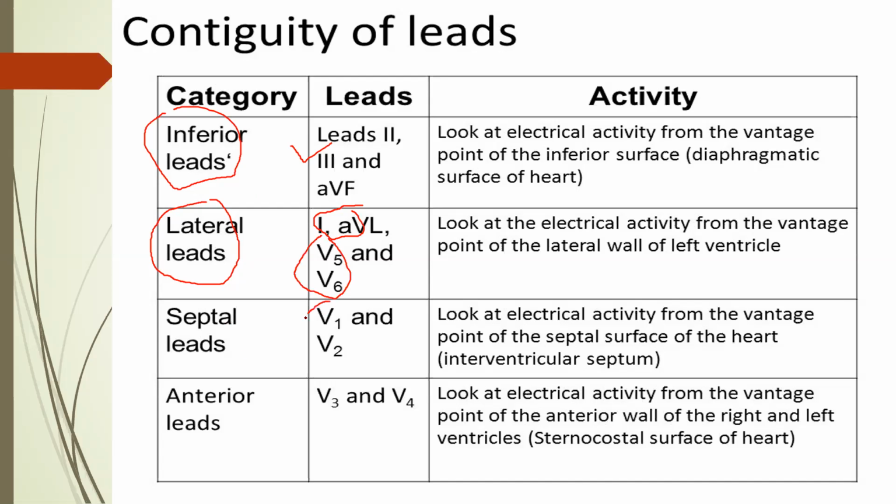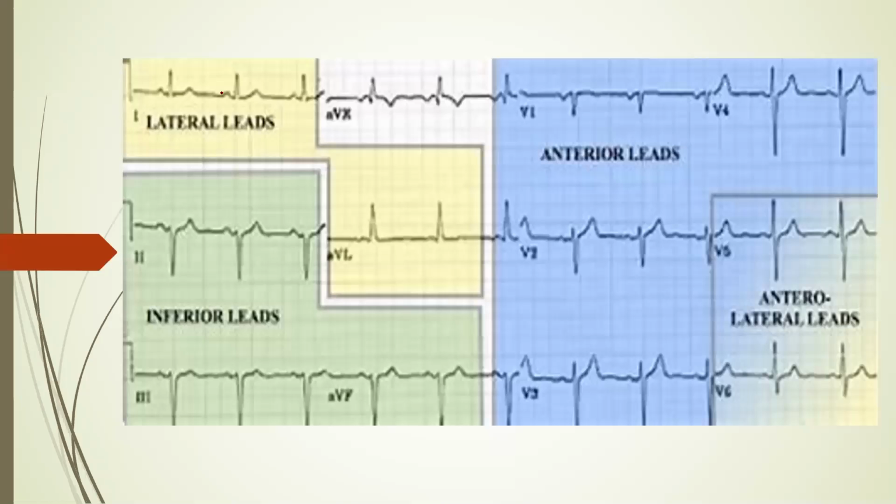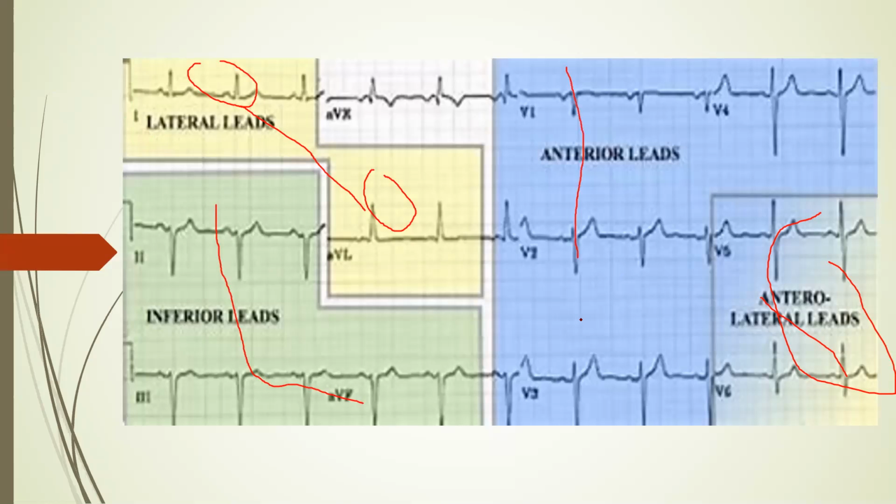What are the septal leads? V1, V2. And what are the anterior leads? V3, V4. So basically these leads record the electrical activity in that particular area of the heart. That's why this is important. When you read the ECG, always see the contiguous leads also. Suppose you are getting a T wave inversion in lead 1, then you should see AVL also and V5, V6 also. So these are the lateral leads. You should read them in combination. Similarly, 2, 3, AVF are inferior leads, V1, V2 are septal leads, and V3, V4 are anterior leads. This is how you have to read.